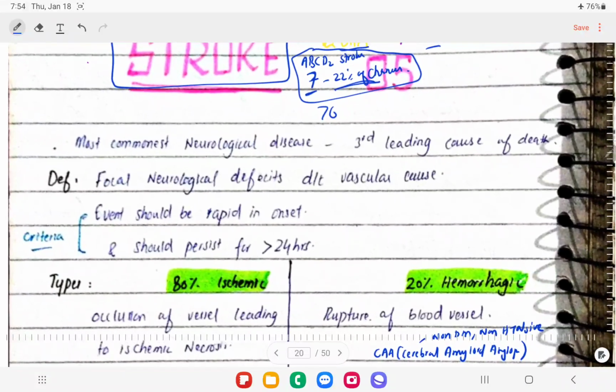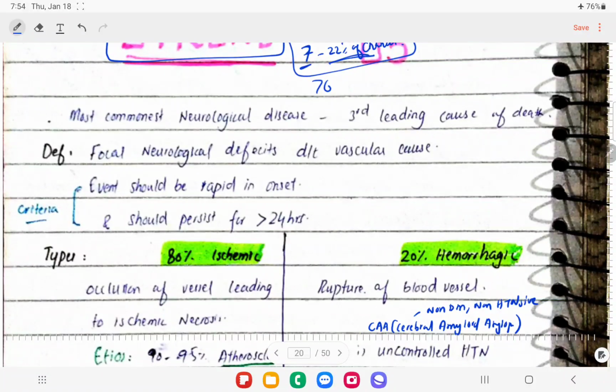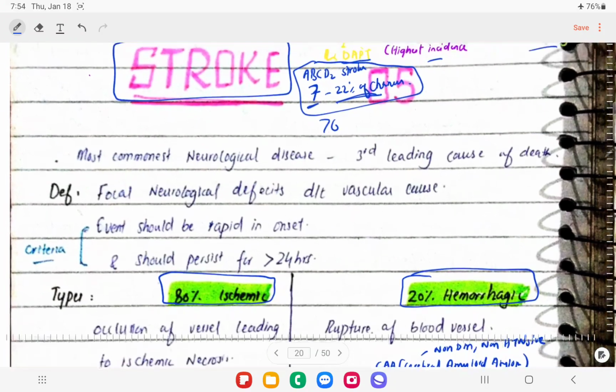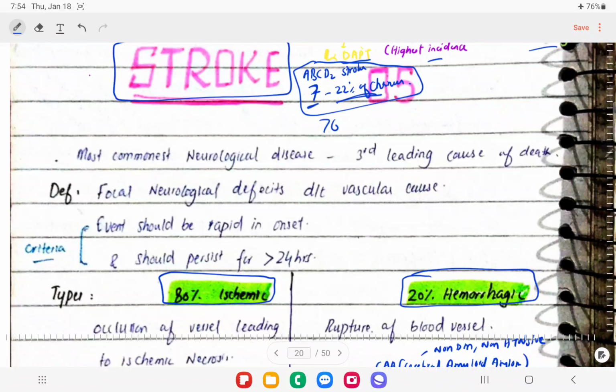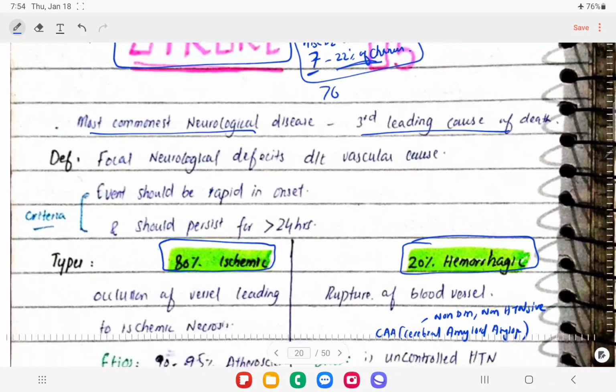Let's talk about the common causes of stroke. We have ischemic stroke in 80% of cases and hemorrhagic stroke in 20% of cases. This is the most common neurological disease, and the third leading cause of death. If we define it, it is a focal neurological deficit due to a vascular cause, rapid in onset, and it should persist for more than 24 hours. If it gets resolved within 24 hours, we call it TIA, transient ischemic attack.